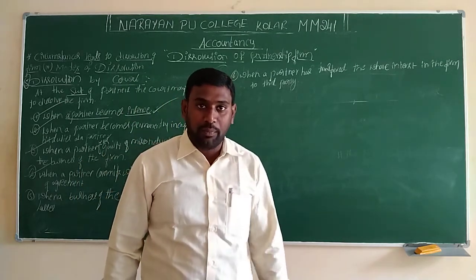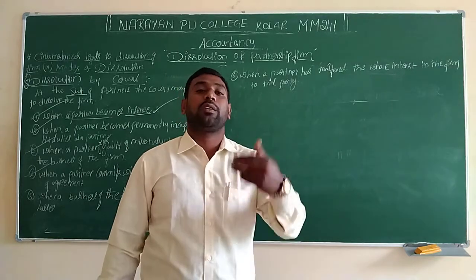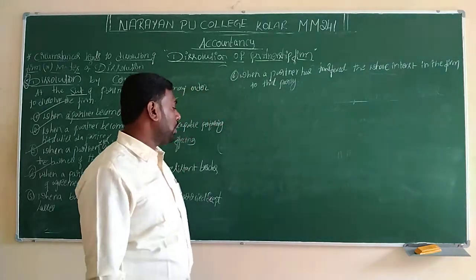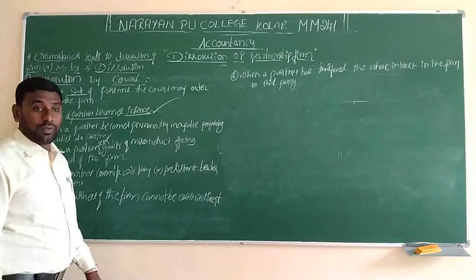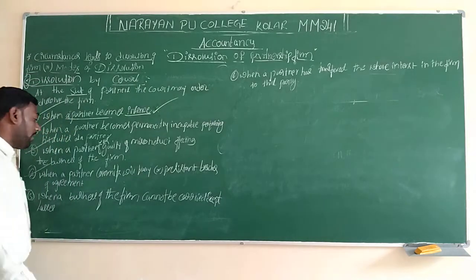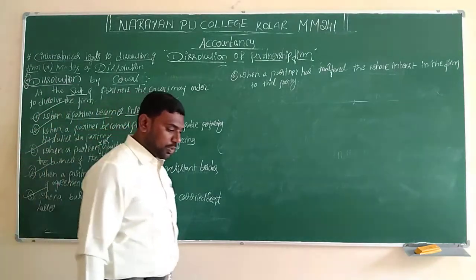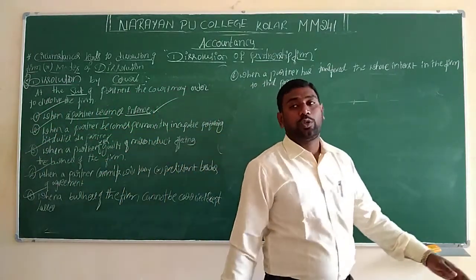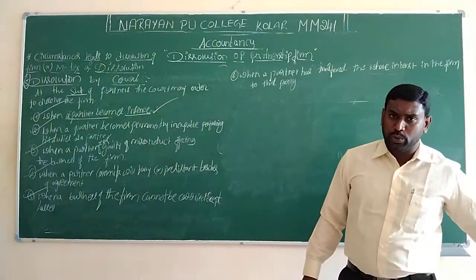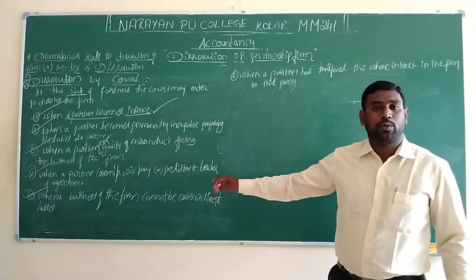If you have an income, only then should you run the business. If you are incurring losses, you have to terminate the business. Like that, the court will say. So when the business continuously incurs losses, during that time also the business will not be continued. The court will say that you have to close your business.